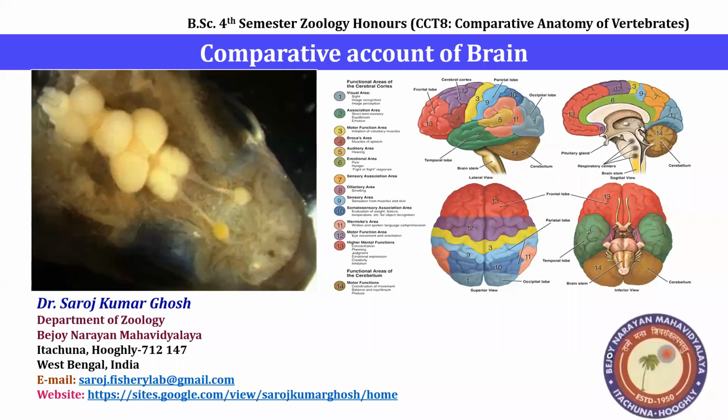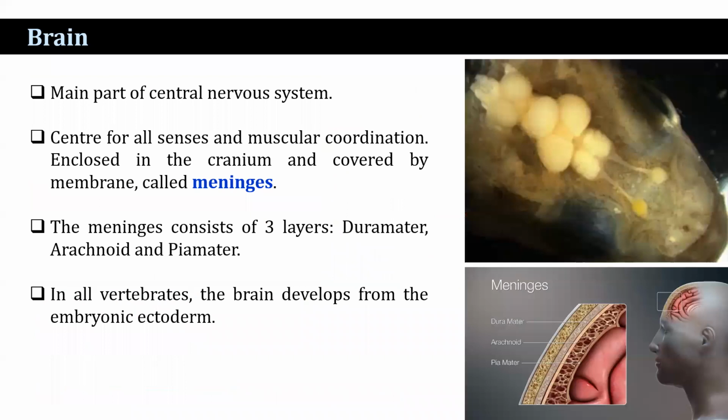I am going to discuss the topic: comparative account of the brain. The brain is the main part of the central nervous system. It is a center for all senses and muscular coordination. The brain is enclosed in the cranium and covered by a membrane that is called the meninges.